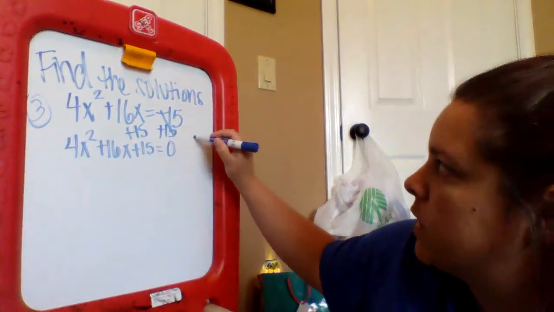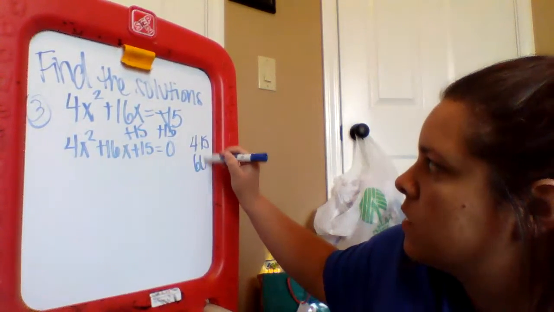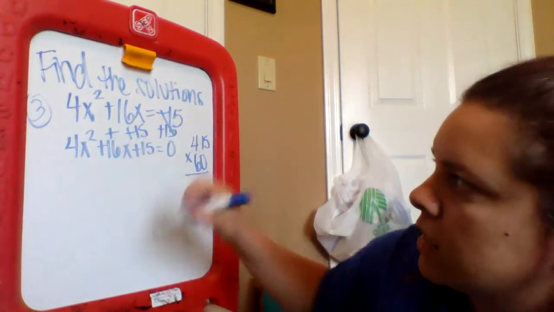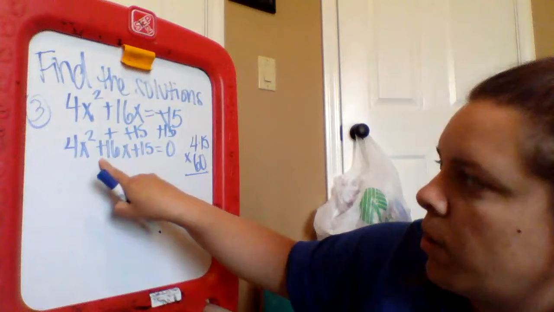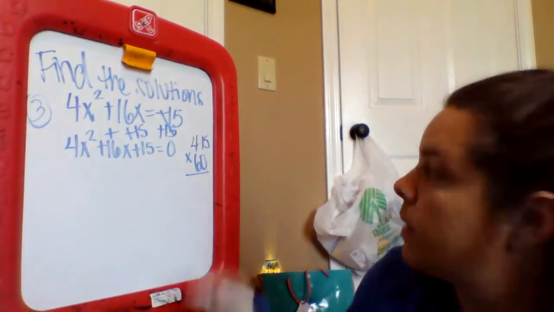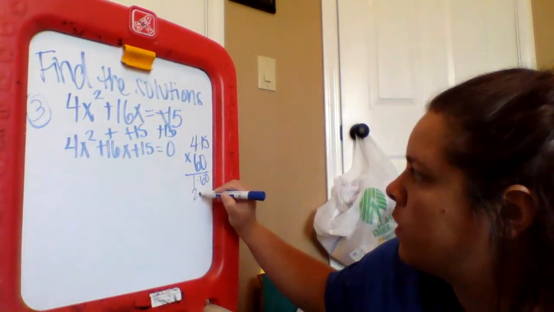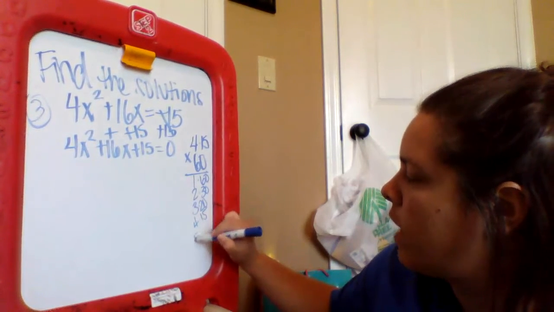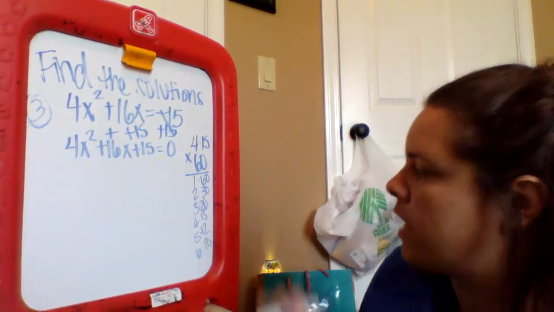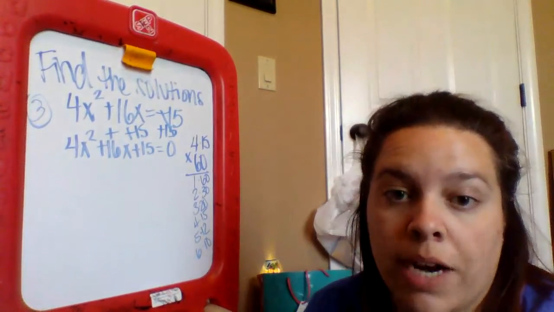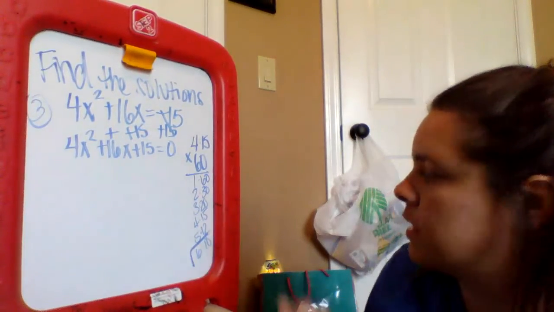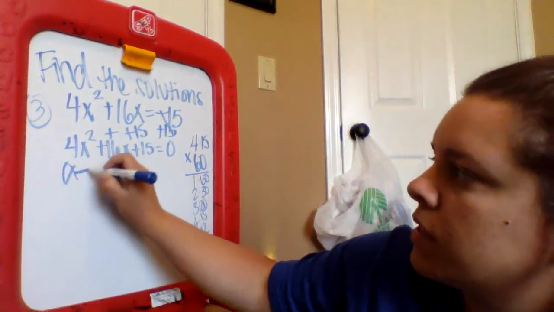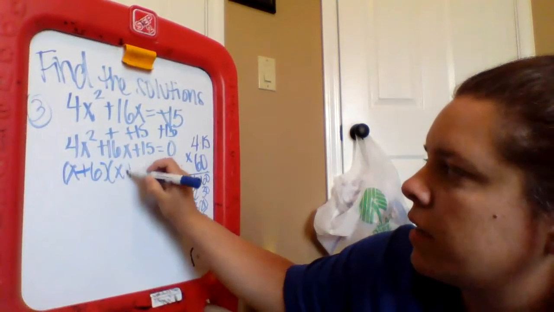Slide, 4 times 15 is 60. So I'm multiplying to 60, but adding to 16. Same sign, both positive. So numbers that multiply to 60, 1 and 60, 2 and 30, 3 and 20, 4 and 15, 5 and 12, 6 and 10, and that is it. Which one adds to 16? 6 and 10. So x plus 6, x plus 10.